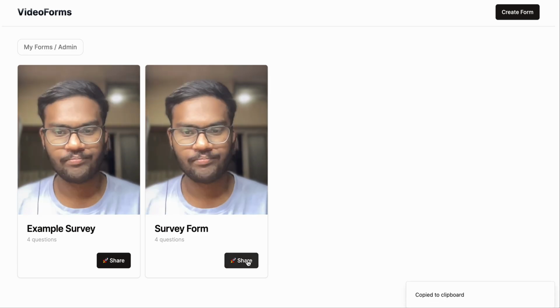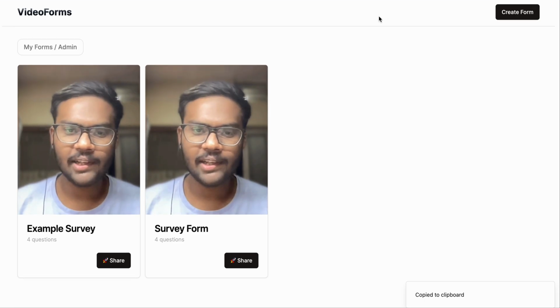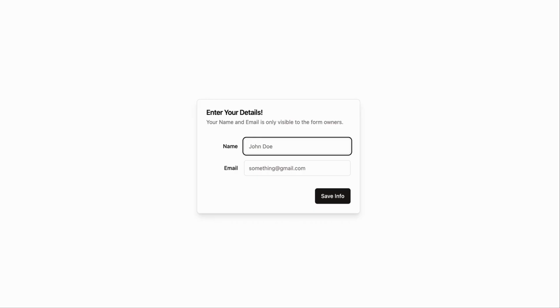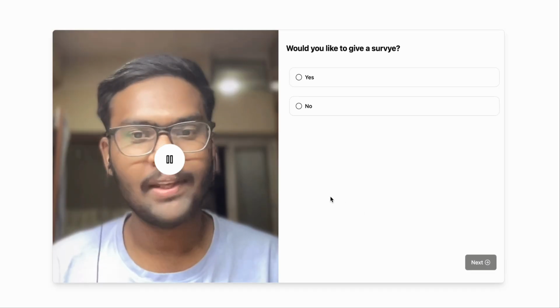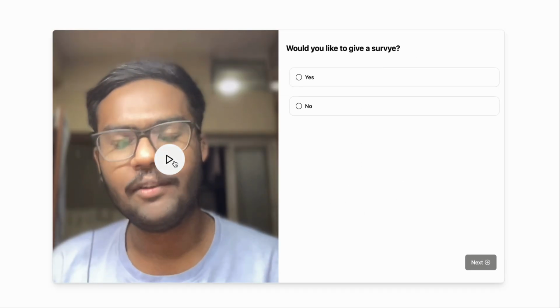So for example, if I click on share, it says that a link is copied to my clipboard. So now if I open this link on a new tab, you'll actually notice that it asks me to enter some details. I'll enter my details here, and some some.com. It has some basic client-side validations, and if I click on save info, it will ask me some questions, and you can basically go through the video and say yes or no.